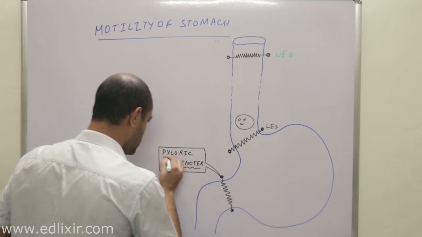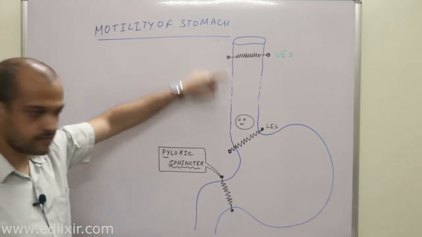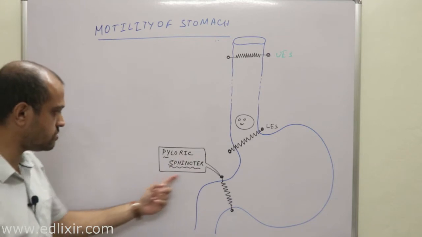So this is the upper esophageal sphincter, this is the lower esophageal sphincter, and this is the pyloric sphincter.